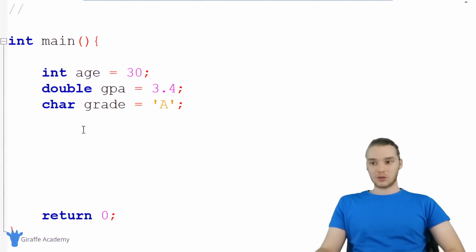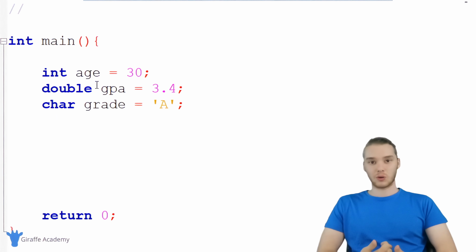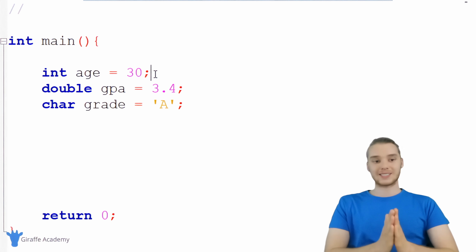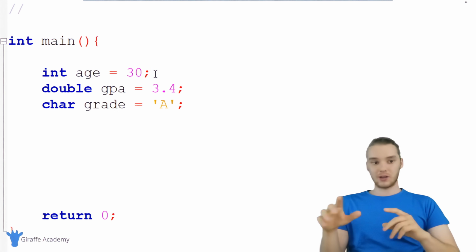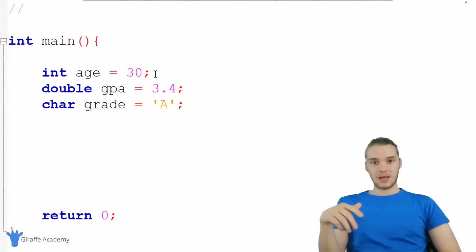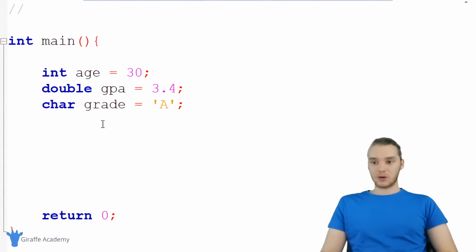But when C wants to refer to this value, it's not actually using age, it's going to use the memory address where this value is stored inside of our physical memory. So all of these values are stored inside of a physical address in our memory. All of these values have an address where they're stored in memory. And when C needs to access them, it can use that address. So I'm going to show you guys how we can access that address, how we can print out the address onto the screen, and basically just give you guys an introduction into what memory addresses are.